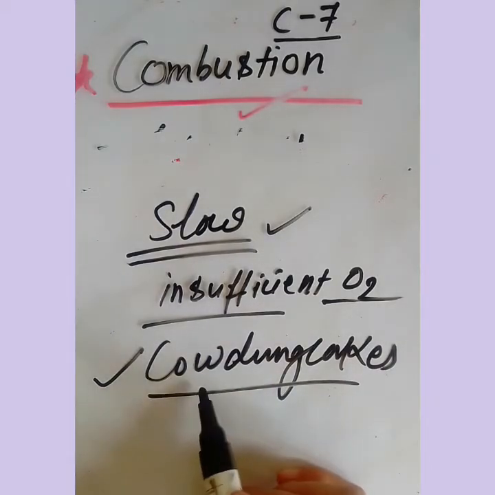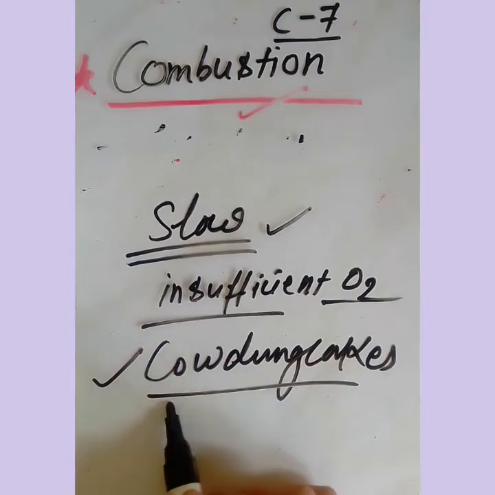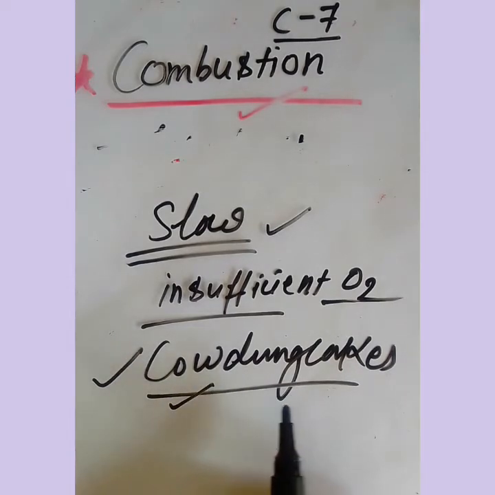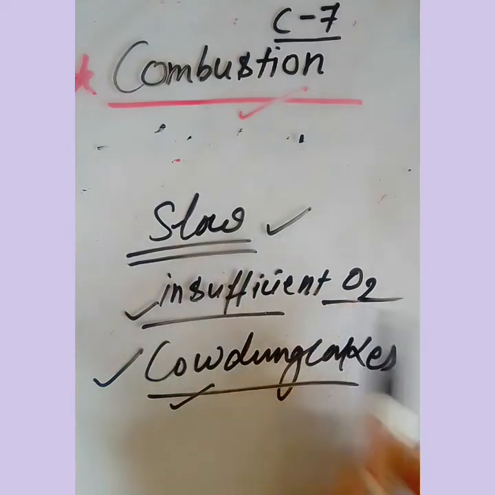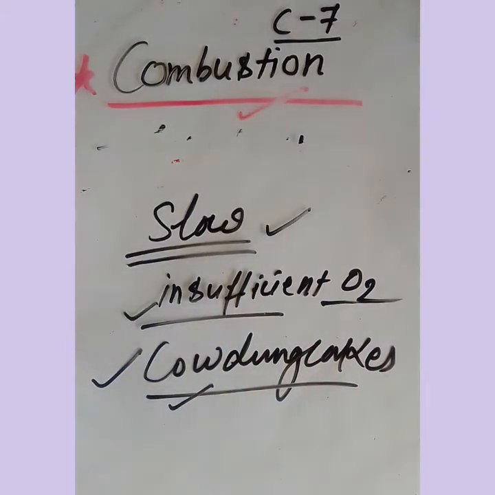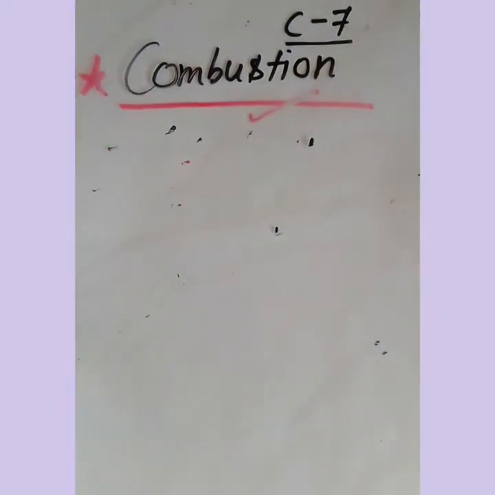But what you can observe there is that they burn and produce a lot of smoke. Why? Because proper burning is not there. Why is proper burning not there? Sufficient oxygen is not there. So that is called slow combustion. Then comes the second one, that is rapid combustion.